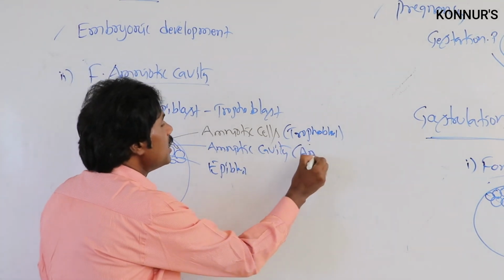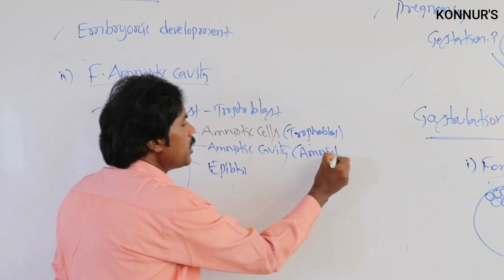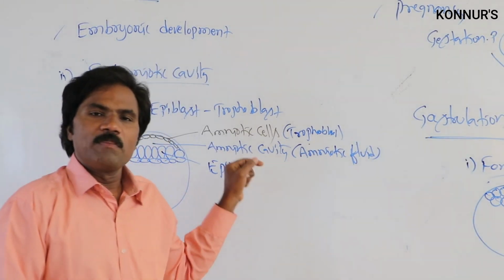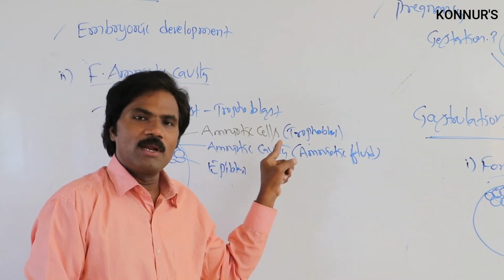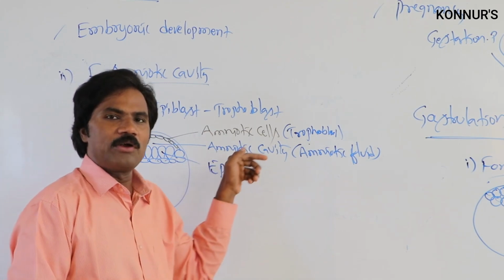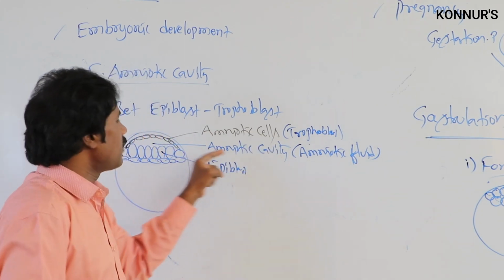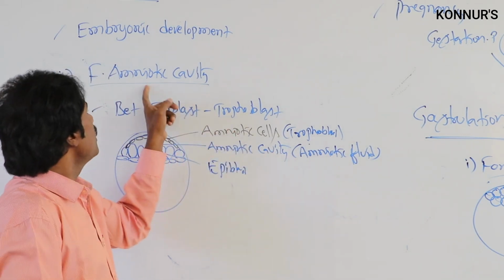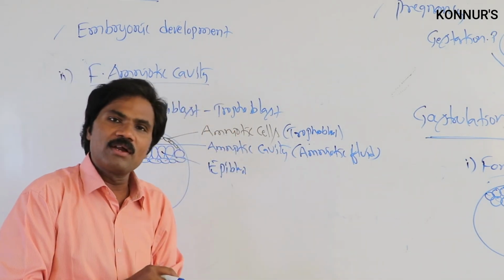So between the epiblast and the trophoblast, amniotic cells form from the trophoblast, and the amniotic cavity is filled with amniotic fluid. That is the formation of the amniotic cavity.